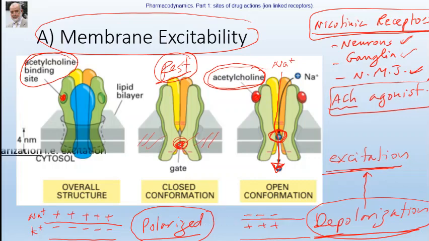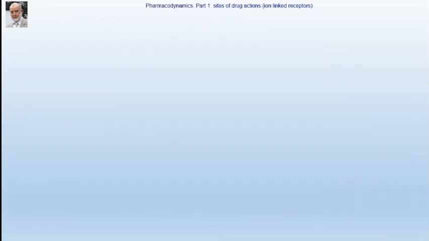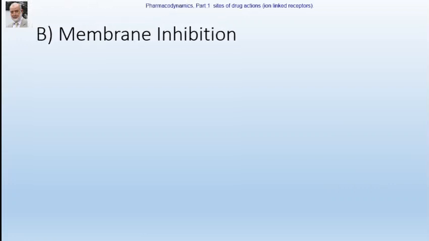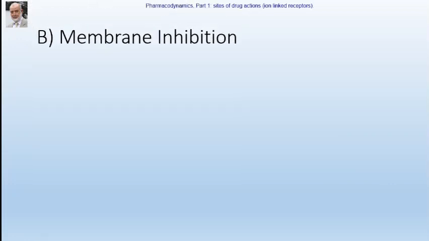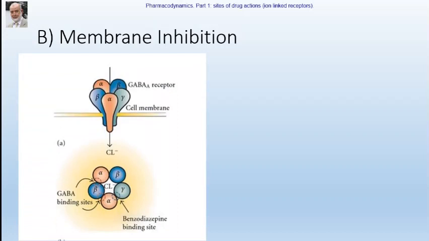The second possibility is membrane inhibition. And I have given you the most famous example. The first famous example is the GABAA receptor, which is an ion channel linked receptor. What is GABA? GABA is a central neurotransmitter known as gamma amino butyric acid.